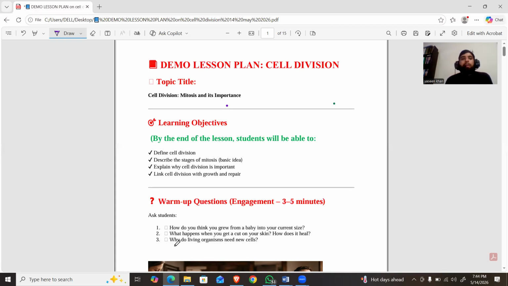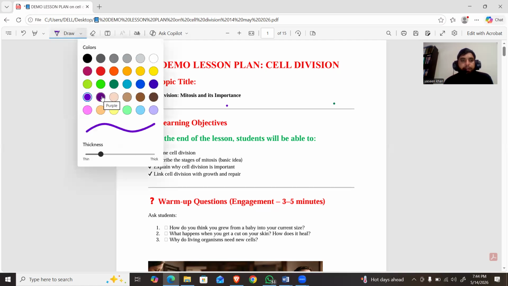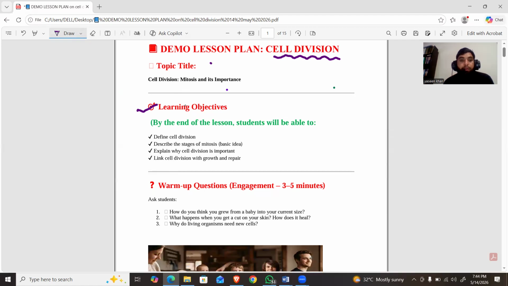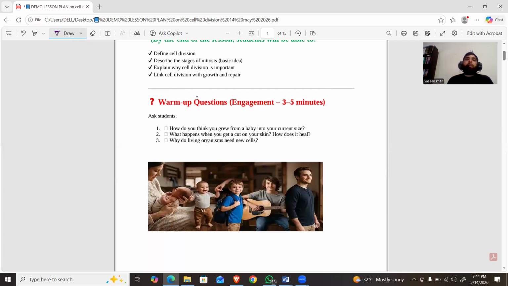So today our topic title is cell division. This is the main topic, and these are the learning objectives that we are going to cover today. Before starting the lesson, let me ask some simple warm-up questions to connect my topic with real-life examples. I will conduct this session like a real classroom. So, the warm-up questions and the homework question.